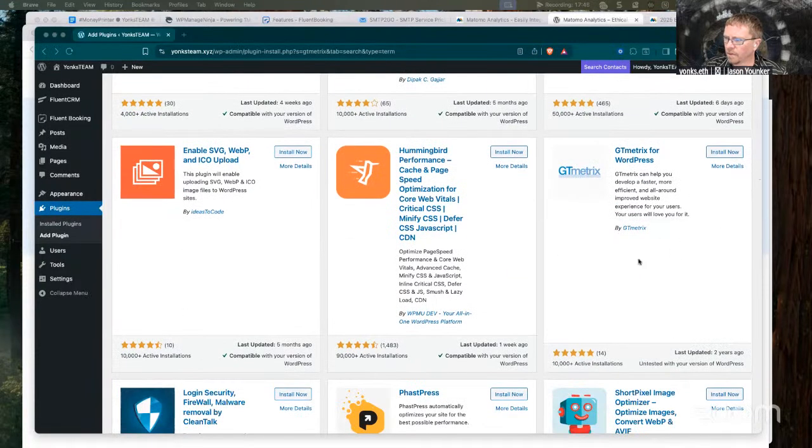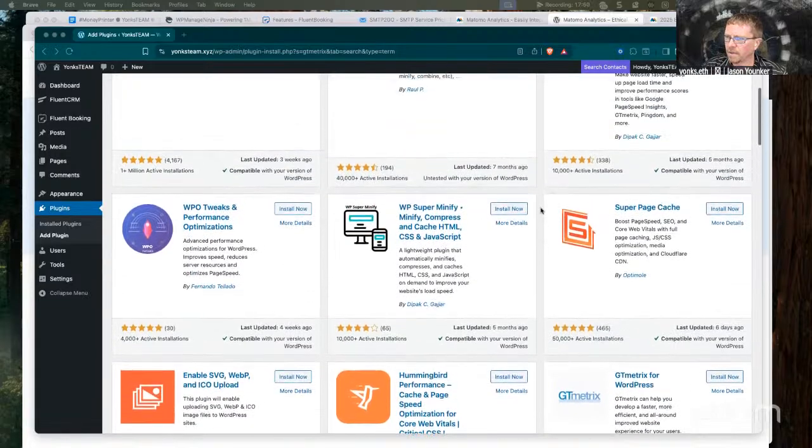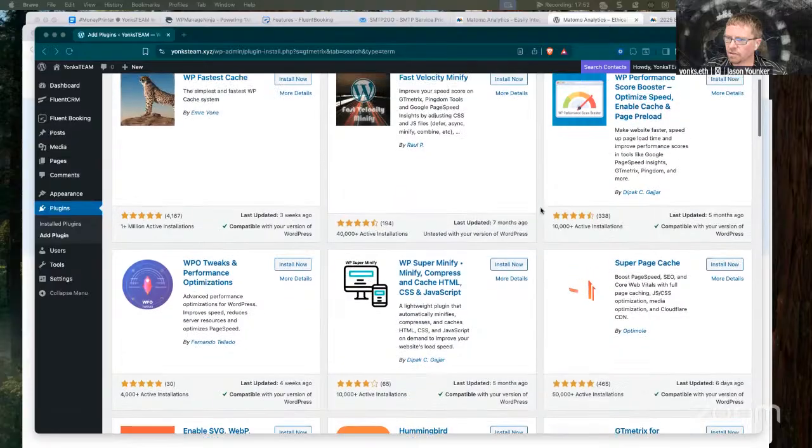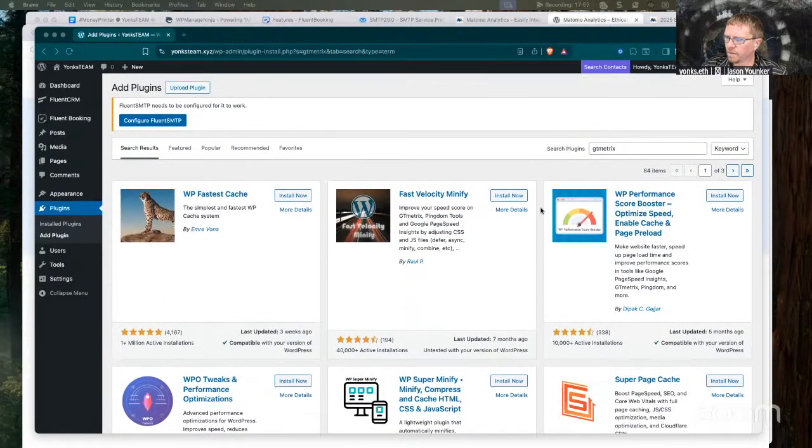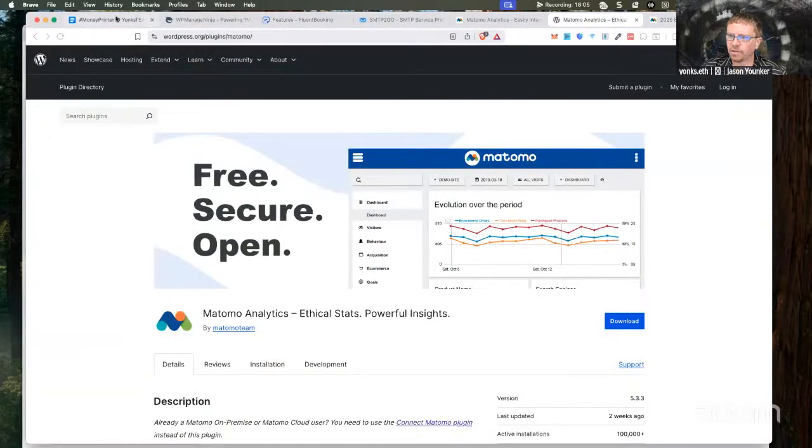This is the one that I was thinking of, but this says last updated 2 years ago. So there might be a better solution than GTmetrix for this, but that's something that we can take a look at here. All right, well, we've got a good portion. Let's go back to our list.